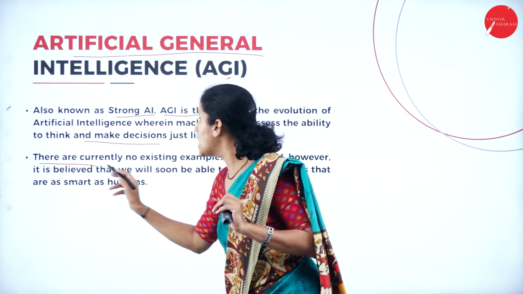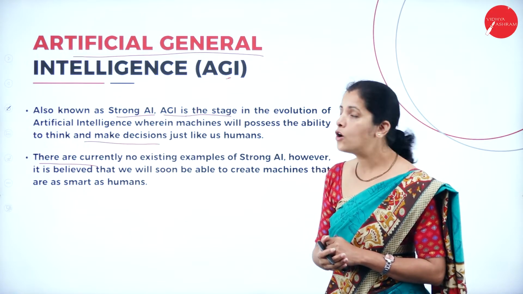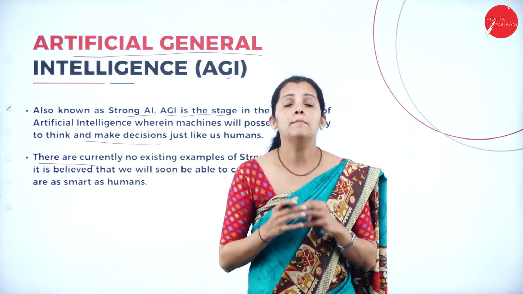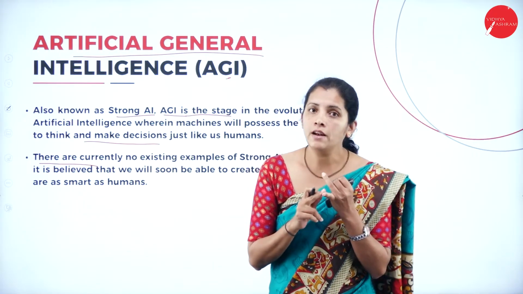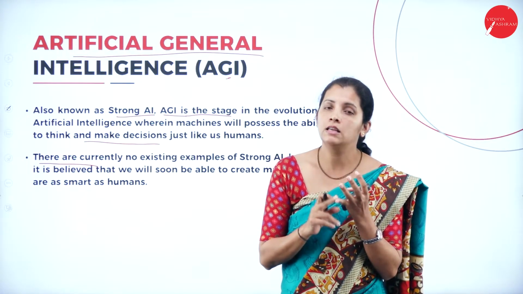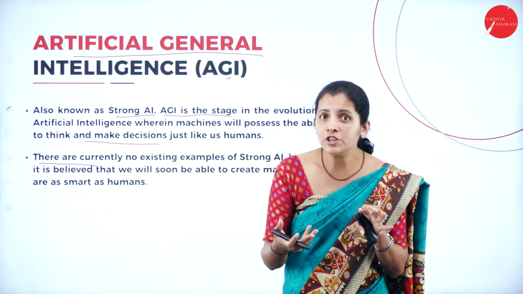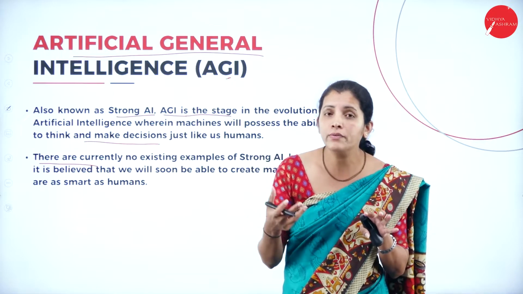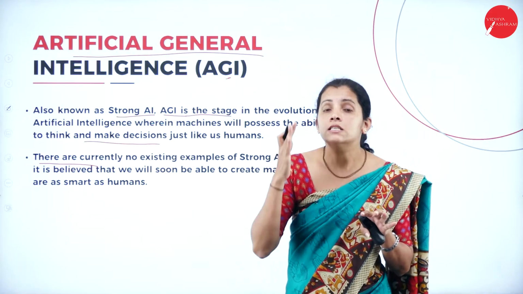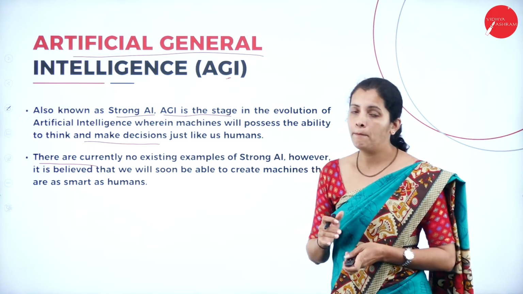So there are currently no existing examples of strong AI. Now, what is strong AI? The machine must have self-decision-making power as well as self-thinking power like a human being. And whatever AI machines, devices, software or robots we have, they don't have any self-thinking power or self-decision-making power.